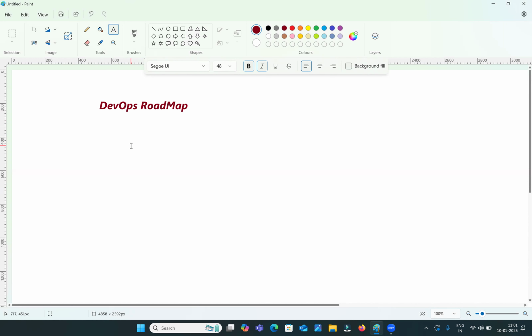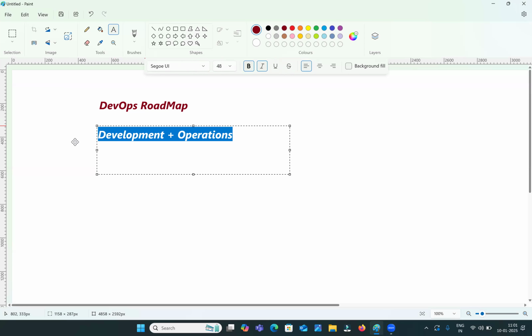And we can say DevOps is a combination of two terms. What terms? Development plus operations. In this DevOps culture, both the teams, the development team and the operations team, work collaboratively. That's why we are saying it is the combination of development plus operations.